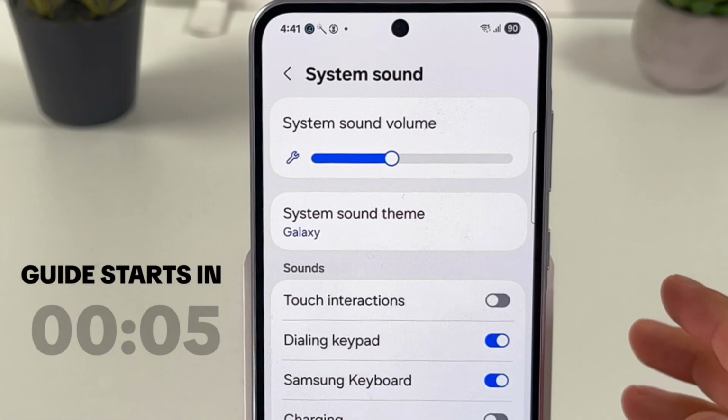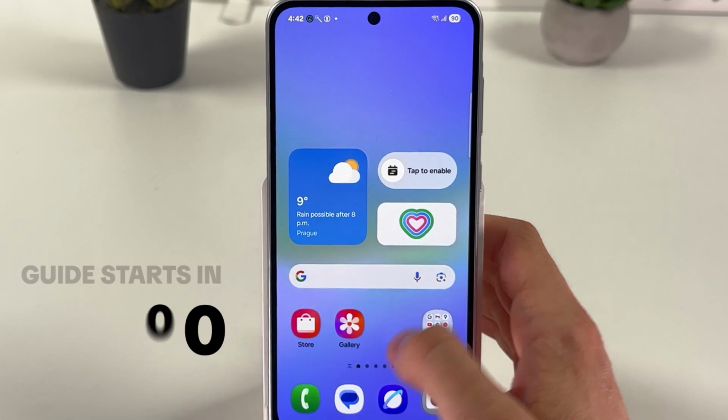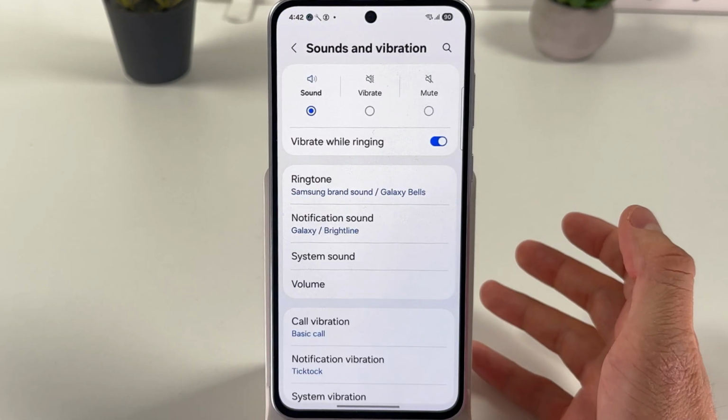If you want to turn off your camera shutter sound, it's quite easy to do. First of all, open up your settings. After that, we have to find our sound and vibration tab.